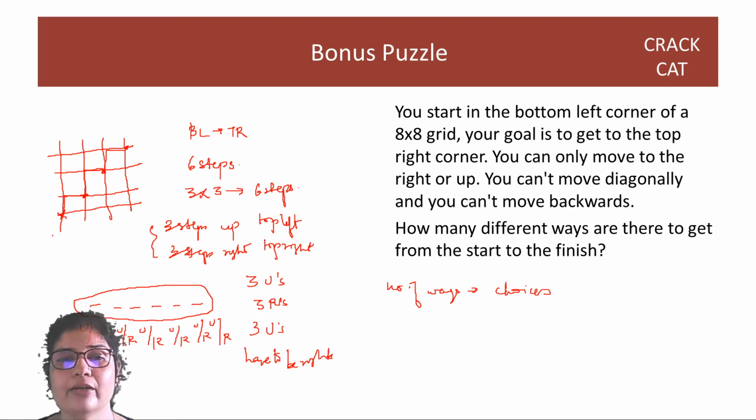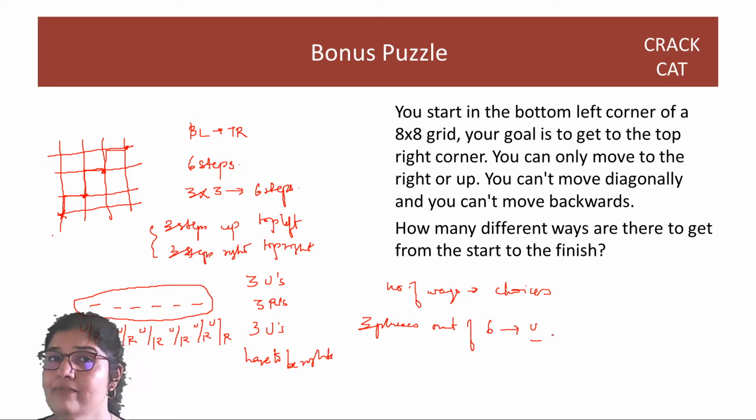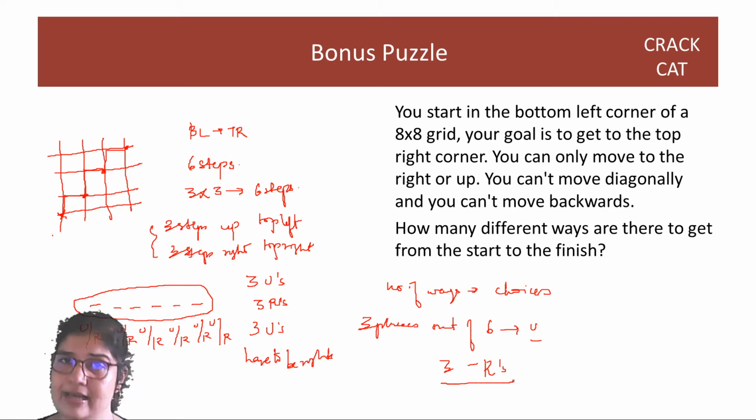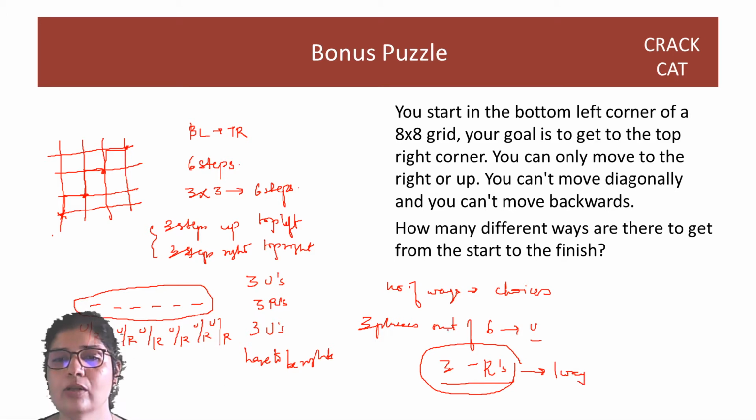So you decide, in how many ways can I choose 3 places out of 6 to make them up? And once you make those 3 places up, guys, do you have any choice left? No, the remaining 3 places have to be right. And since there are no choices left, the rights can be filled in exactly one way. So the whole question is this, in how many ways can you fill this? Out of 6 places, you have to select 3. So that's 6C3, which is nothing but 20.